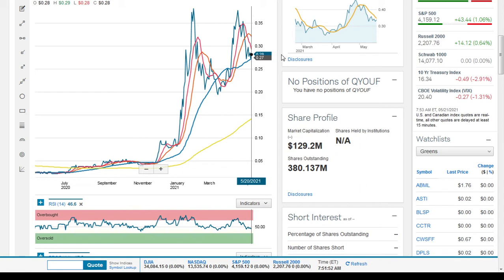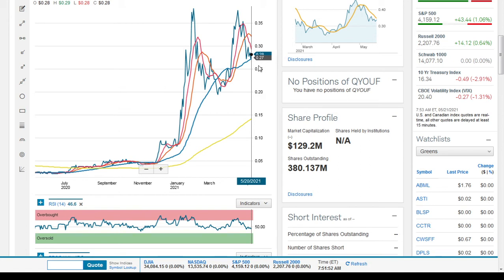We can also observe that the volume for that last trading session, the 20th of May, was also light. So there's a good chance that a bulk of those who got involved in that session were those who are gradually putting in some small amount of money and buying, taking advantage of the fact that over the short term, over the last probably 20 days as a matter of fact, if not 2 weeks, the stock has been retracing and correcting. So in that very short term, we're seeing some opportunity.